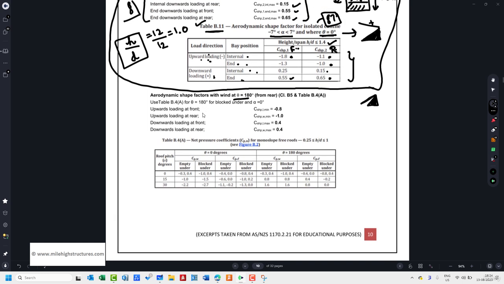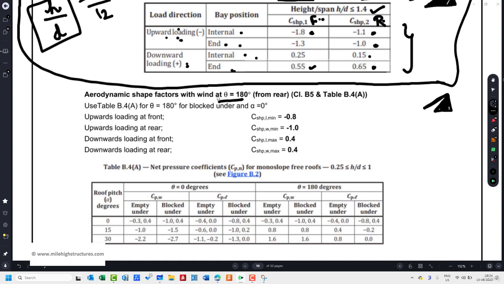So in here, as per the AS1170, if you refer to page number 87, the code is saying that to calculate the aerodynamic shape factor for wind at theta equal to 180 degree, that is from the rear side or from the back side, we do need to refer to the table B.4a. And table B.4a is basically the table for the monoslope free roofs. Annexure is same, that is, it is given in the annexure B itself, but that is applicable for the monoslope free roof.